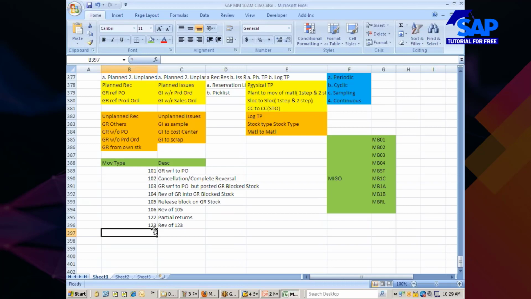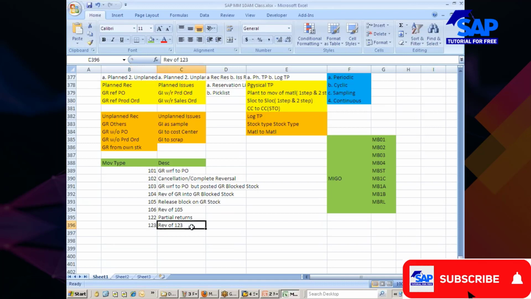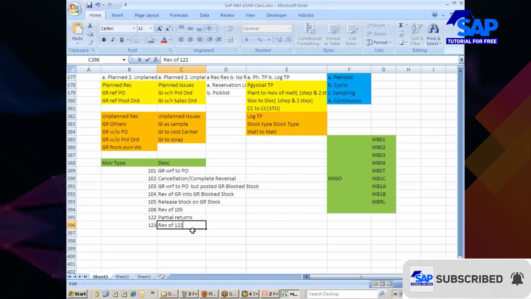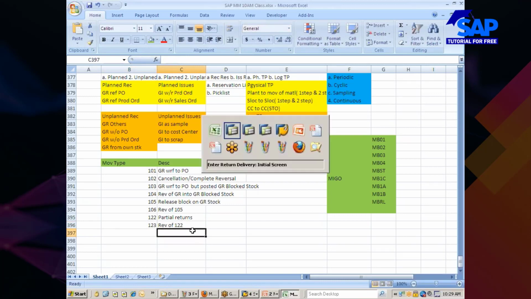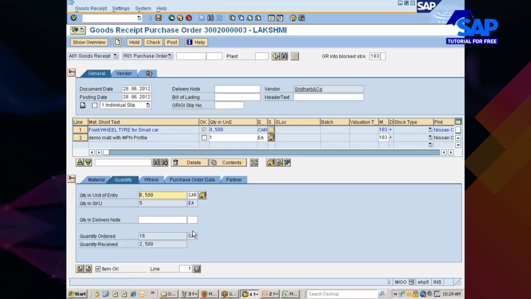Reversal of 123. Sorry, I guess you are pointing to this one. You're right, that's correct. Now you see here I'm doing once again goods receipt into block stock, GR block stock. So I'm posting the goods into GR block stock. Check it.